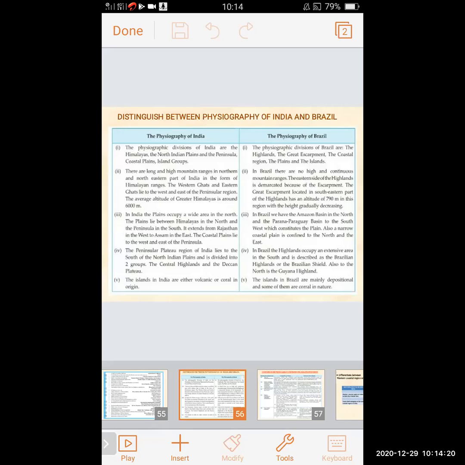And of Brazil, we will see the difference. In Brazil, we have the Amazon basin in the north and the Parana Paraguay basin to the south and southwest, which constitute the plains. Also, a narrow coastal plain is confined to the north and the east.